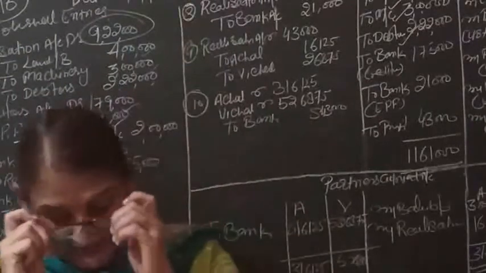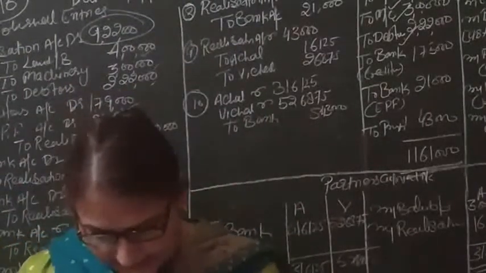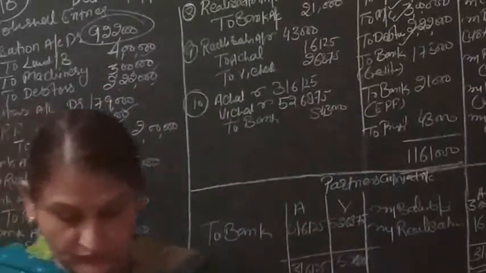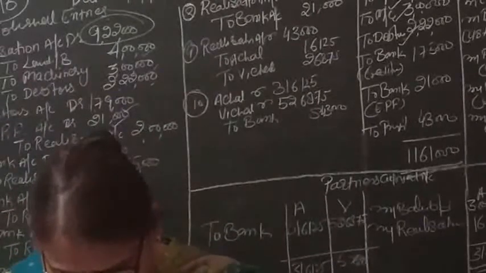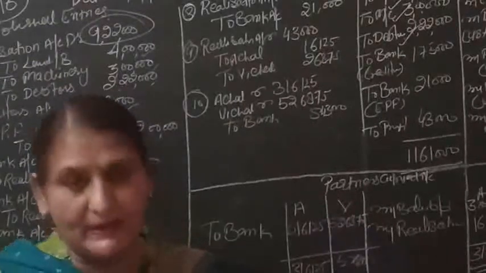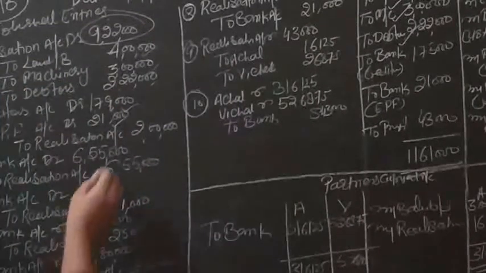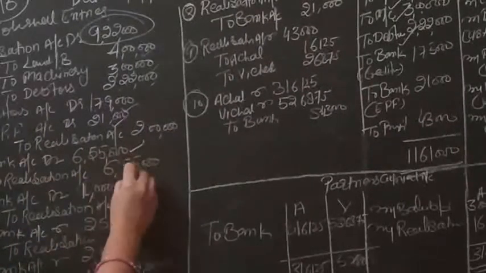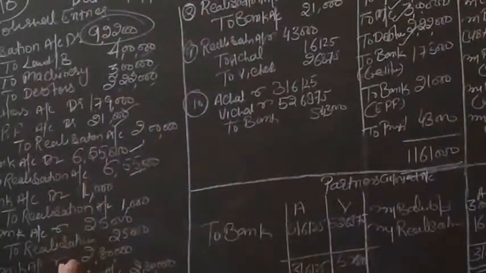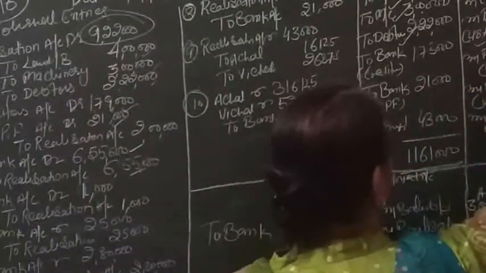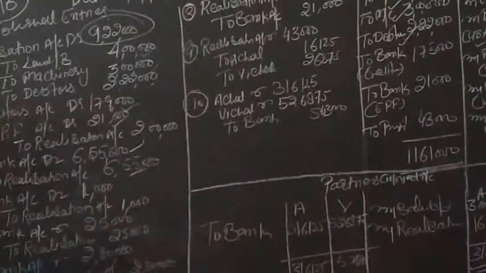So assets and liabilities are transferred. Now the adjustments of assets and liabilities. Land and building realized 4,30,000 and debtors realized 2,25,000, and 1,000 recovered from bad debts. Land and building and debtors were realized together, so the entry will be bank account debit to realization account 6,55,000, and in the credit side of realization account, by bank account, land and building and debtors 6,55,000.